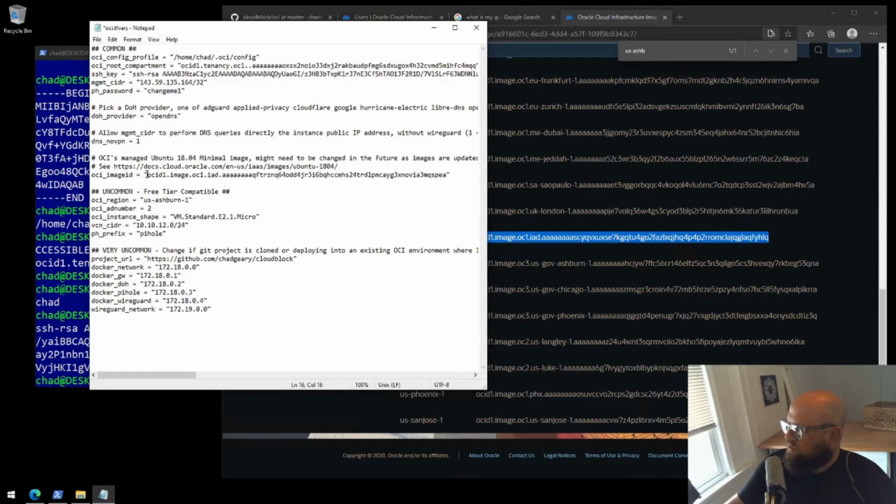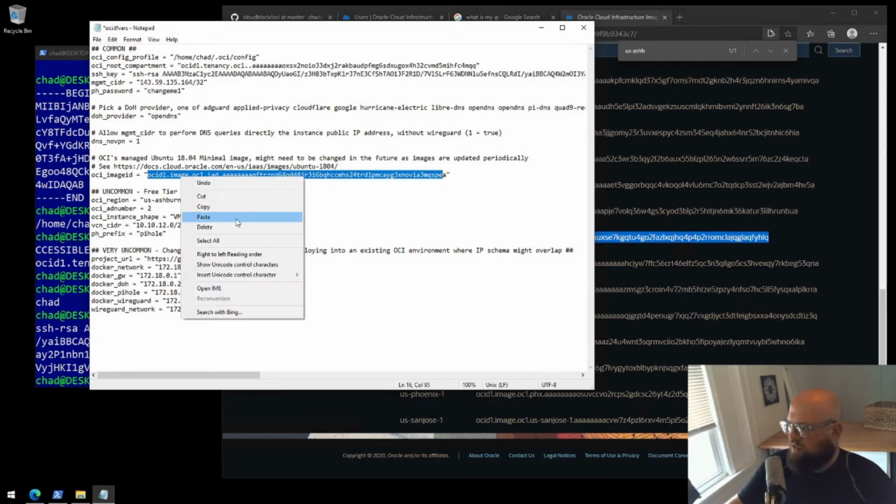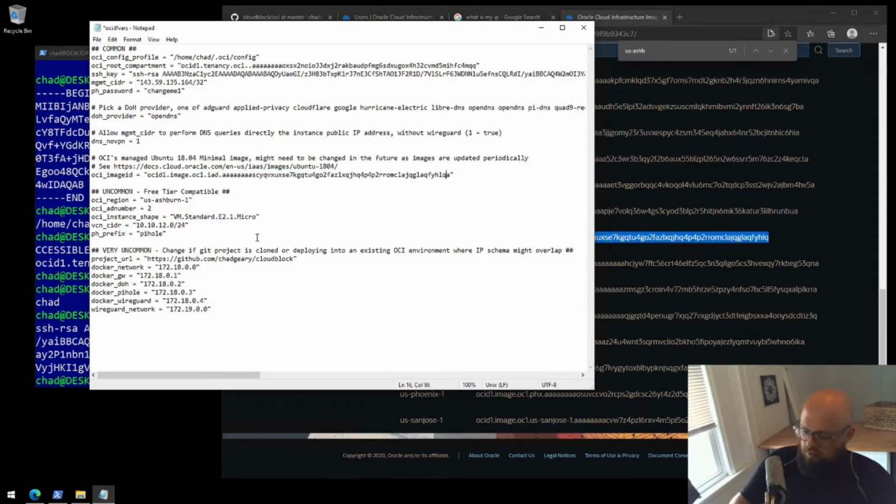And I will change it. This gets updated occasionally, so you'll see the note in the TFRs file. This might need to be changed in the future as images are updated periodically, right? So as Ubuntu maybe has updates and gives those updates to Oracle, Oracle will change the OCID. Oh, and one thing, I added an A at the end. There we go. Okay, so everything's done.